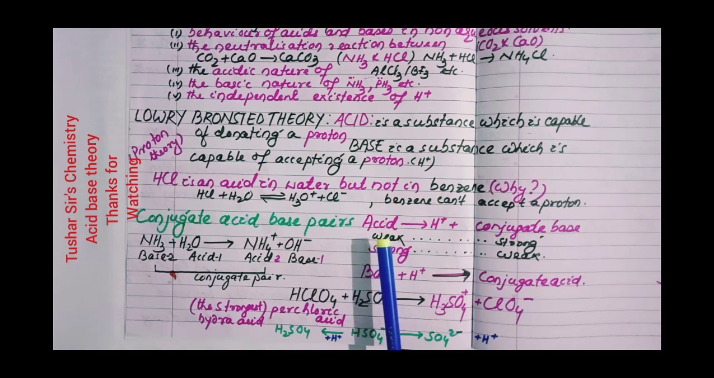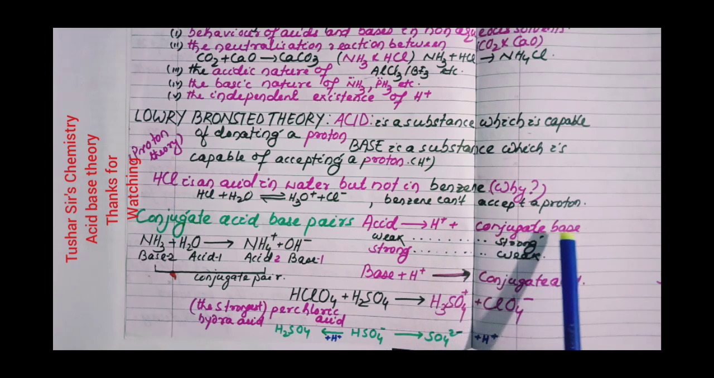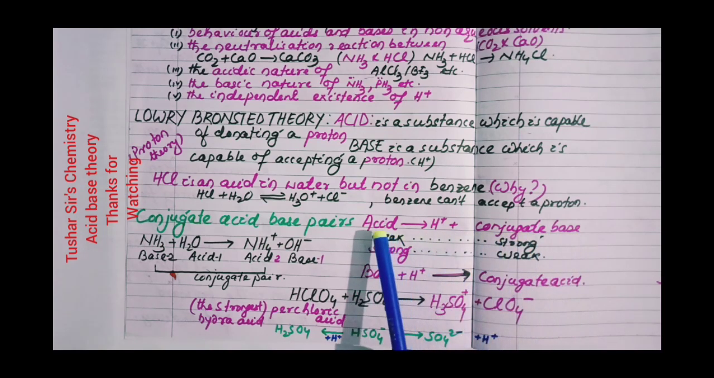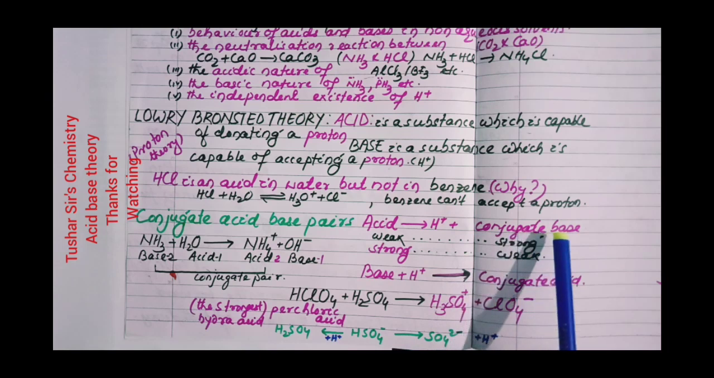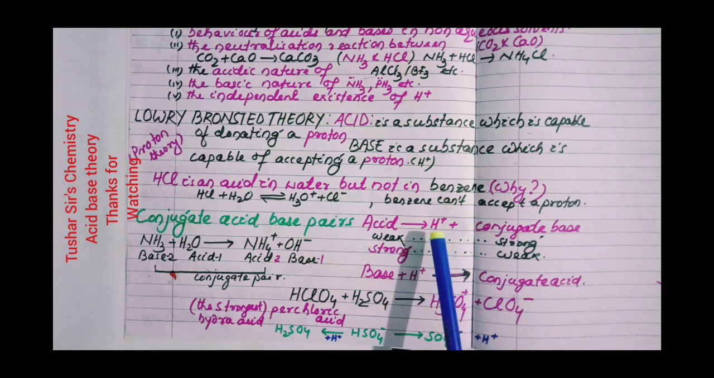You see, acid is a substance, it gives H+ ions. The residual part after giving H+ is the conjugate base. If HCl is the acid, then the conjugate base is Cl-, because H+ plus Cl- gives HCl. If acid is weak, the conjugate base is strong. If acid is strong, the conjugate base is weak.